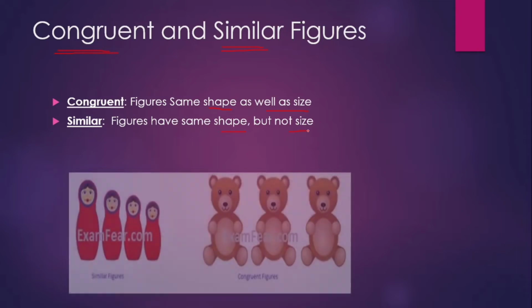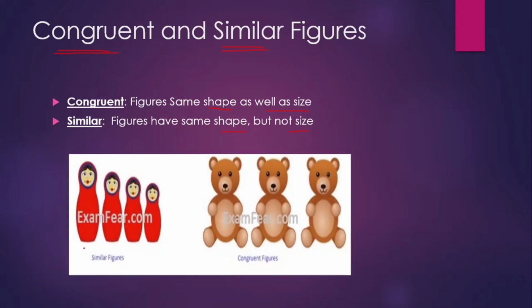Okay, so observe this example. Look at this orange doll here. This orange doll is an example for similar figure. All these four orange dolls have the same shape but they don't have the same size. We can call these orange dolls similar. That's why the term similar.